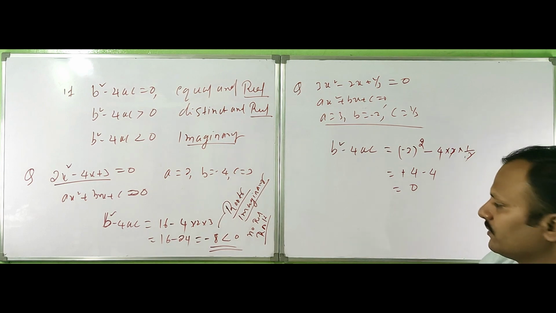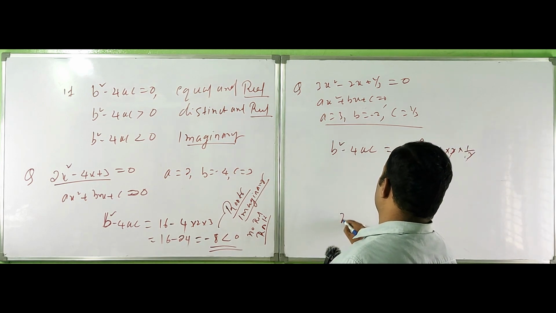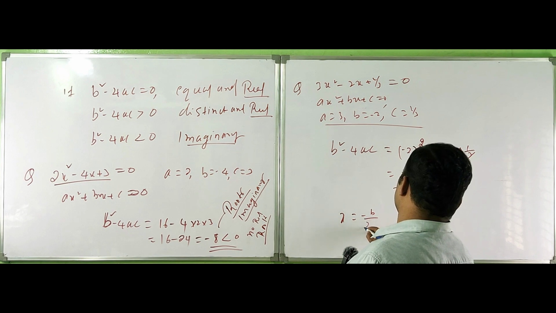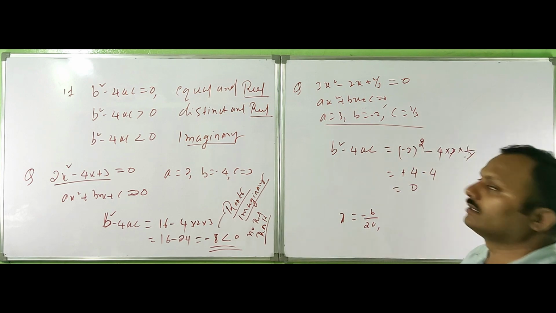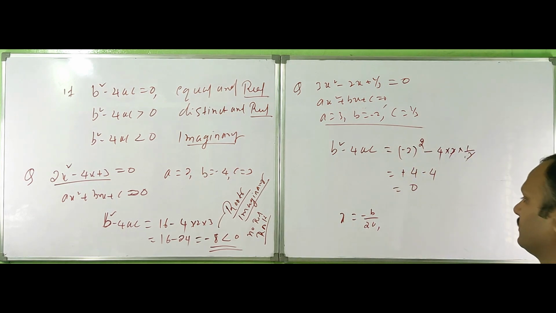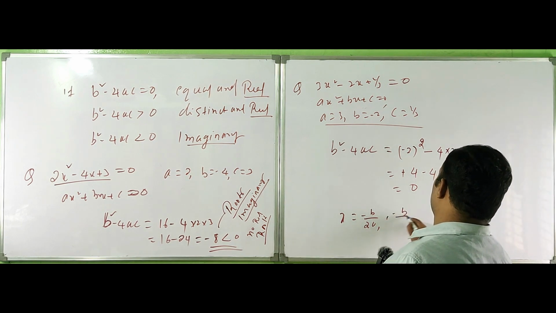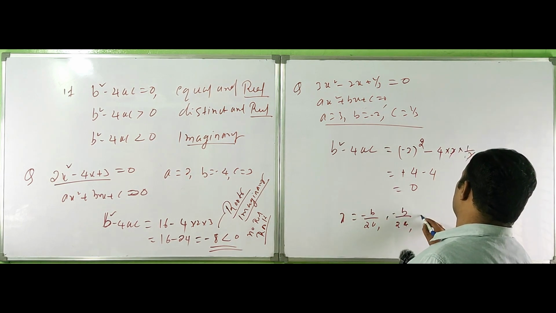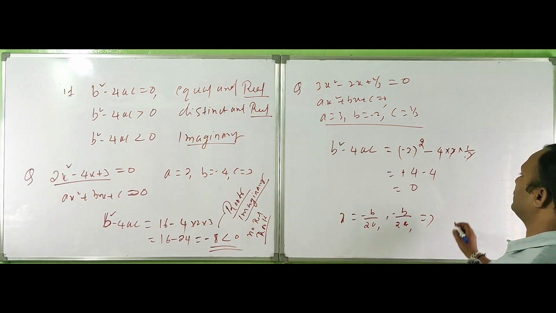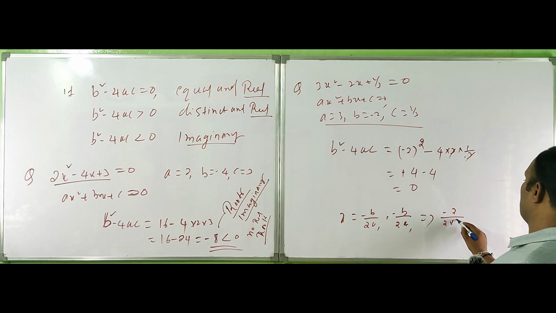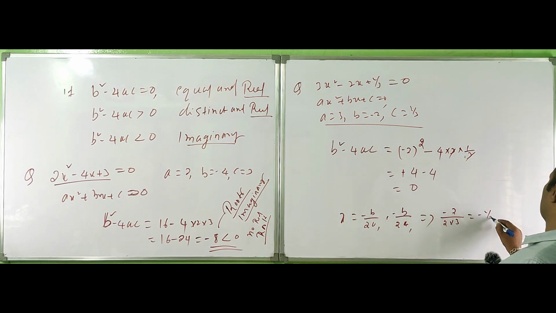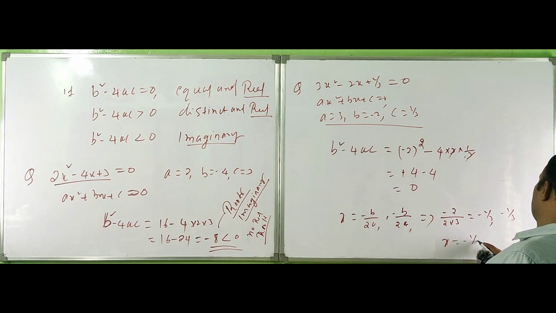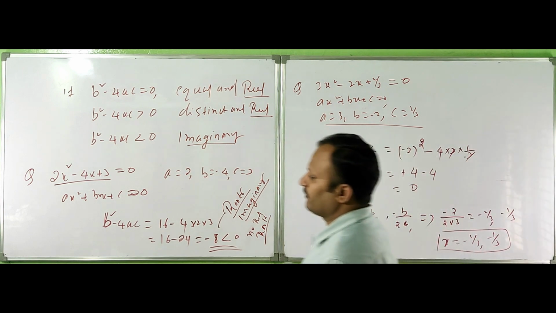Therefore the roots are equal and real. x is equal to minus b by 2a, so minus 2 by 2 into 3 is equal to minus 1 by 3. Therefore x is equal to minus 1 by 3, minus 1 by 3 are the roots.